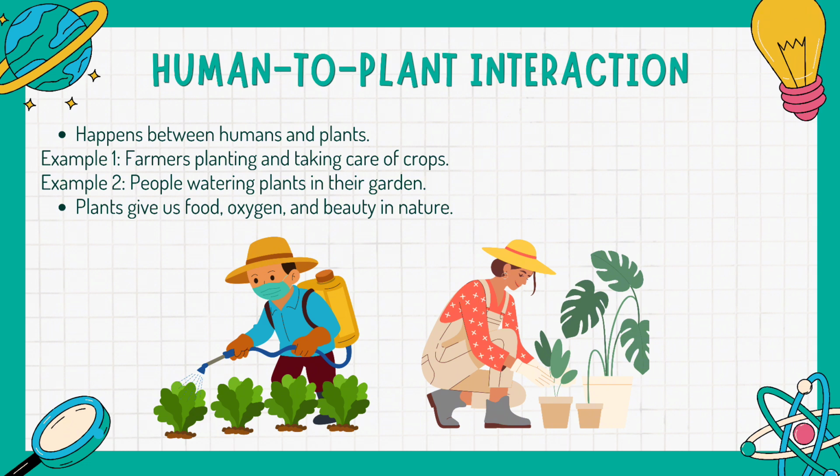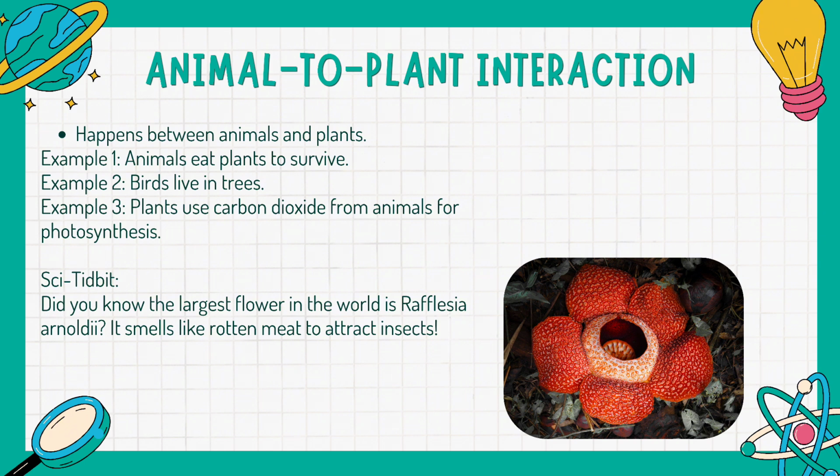So in return, yung plants po nagbibigay sa atin ng food, ano pa, yung oxygen, the shade, and the beauty of our surroundings. So every time you water a plant or pick fruits and vegetables, remember, you're part of that beautiful interaction between humans and plants. Kapag nagdidilig ka, kumain ka, nagpitas ka ng bulaklak, ng fruits and vegetables, that's a human to plant interaction. So let's proceed to the animal to plant interaction.